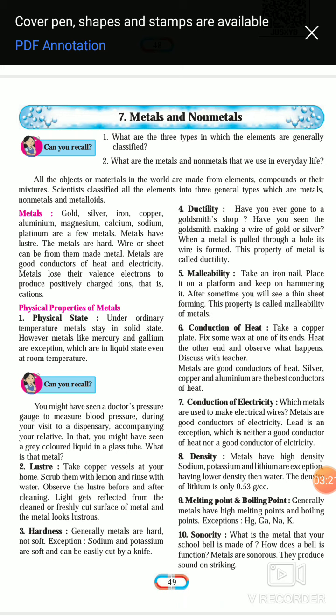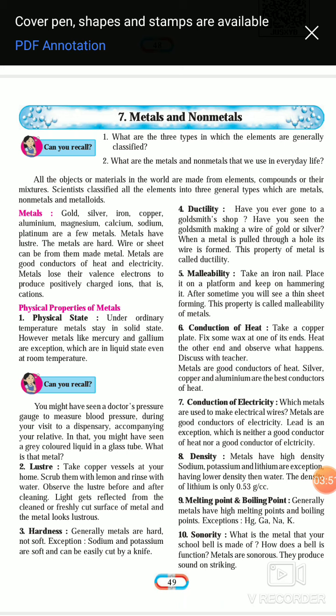You may have seen the doctor's pressure gauge, which we can see in the BP apparatus as well as in the thermometer. During measuring blood pressure, or if you visit any dispensary, you can see the thermometer or blood pressure apparatus in which you can observe the mercury, which is in liquid state.